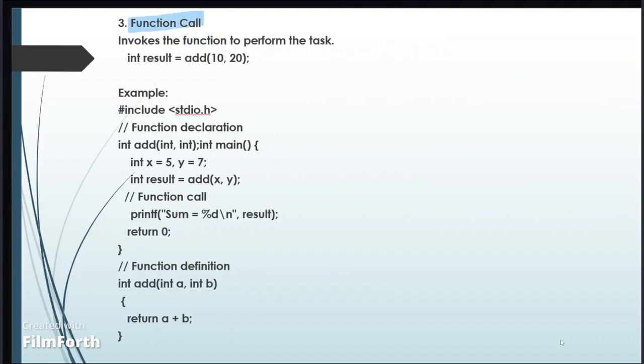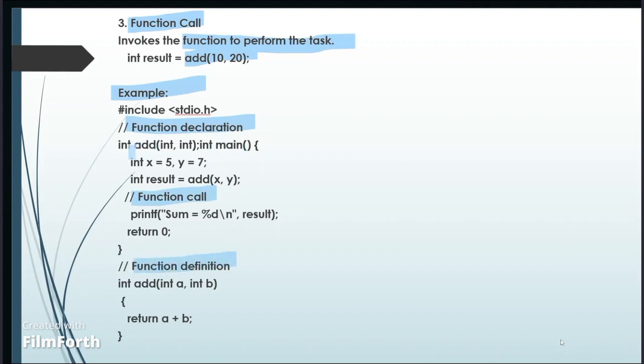Third is the function call. It invokes the function to perform a task. Here we add the two numbers and store the result in the variable result. Now let us take one example for this, with a function declaration, function call, and function definition.